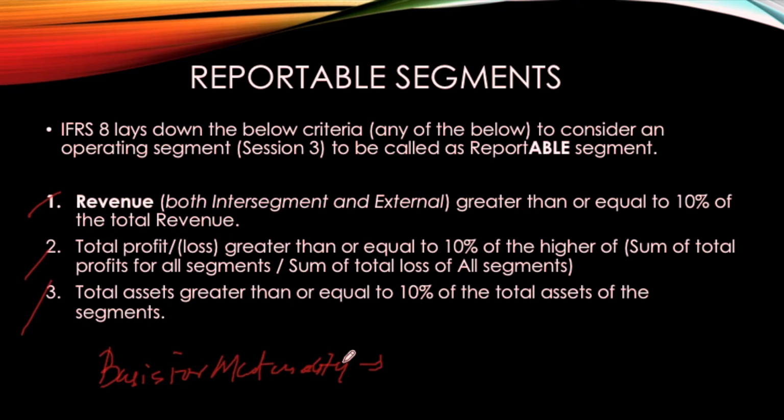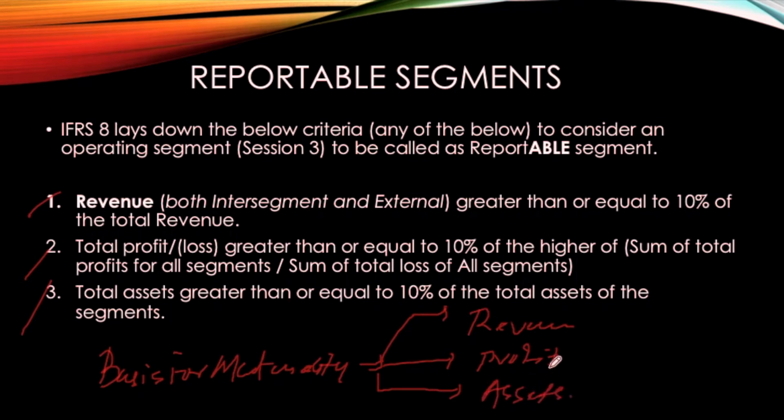So let's recollect. In my audit career, I've seen mainly, and I'm not saying it's the total, it's basically judgment, three items: revenue, profit, definitely pre-tax profit, and the third one is the assets. In major cases, not in all cases, these three items are considered to be material.